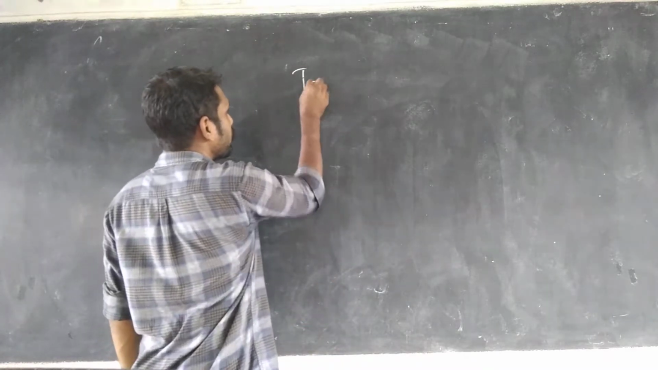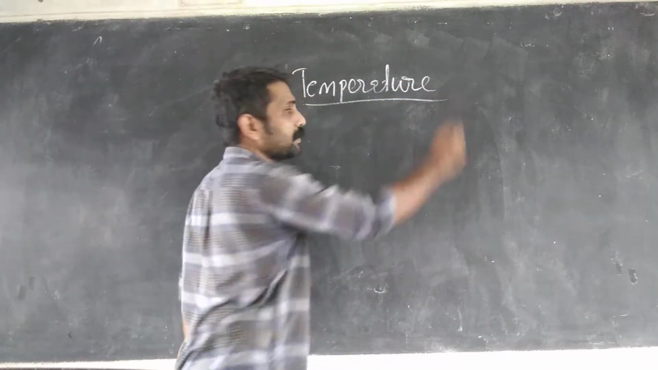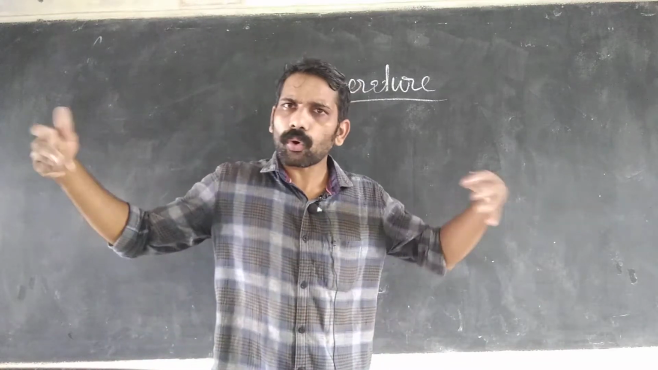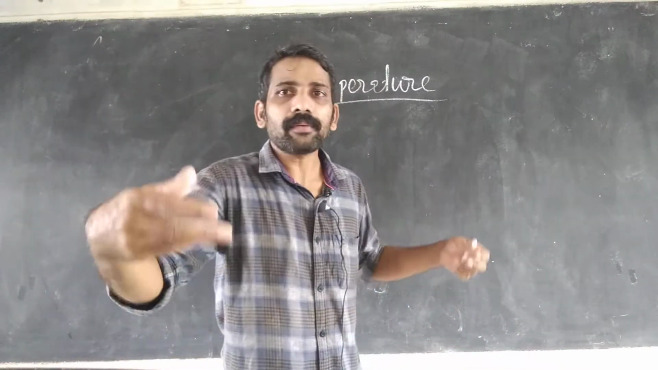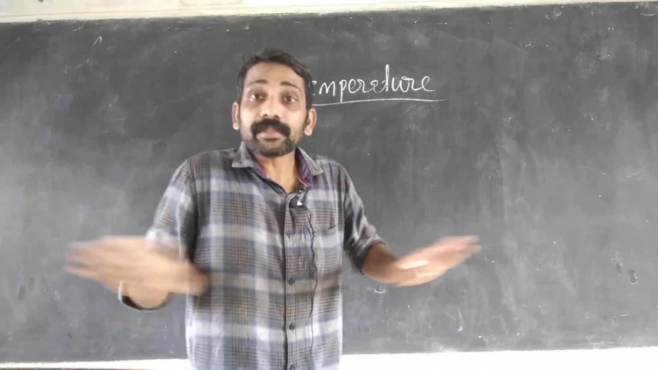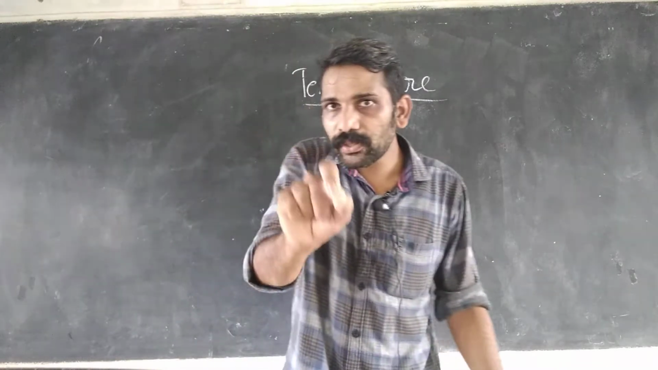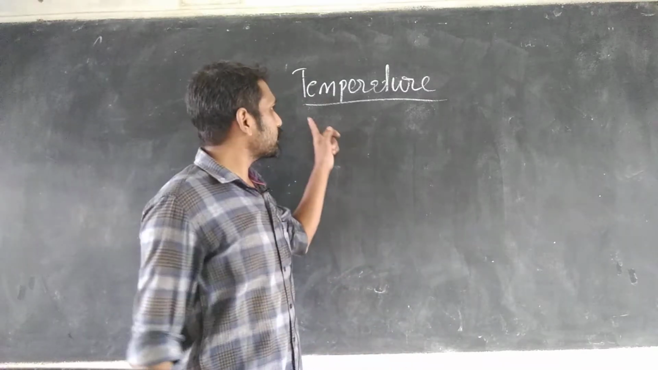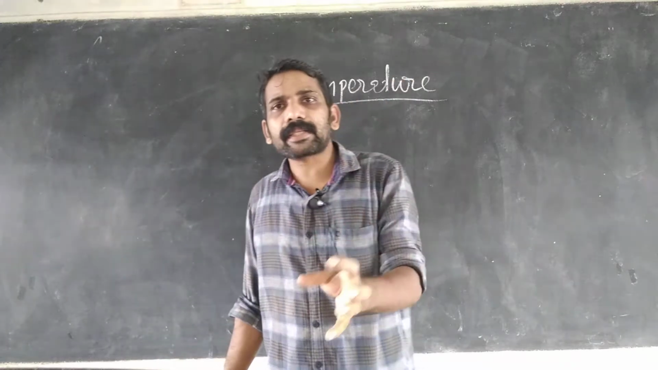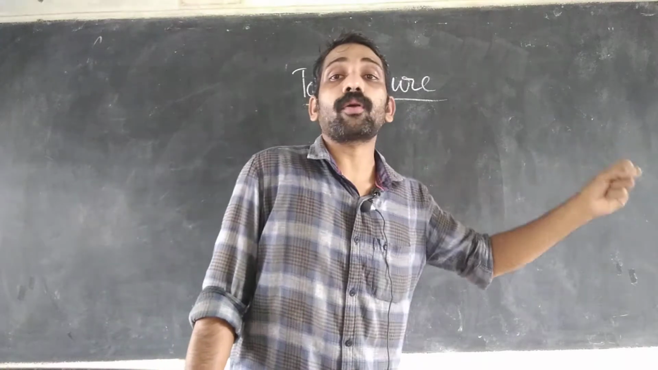Okay, temperature. So what is temperature? Temperature is the exact value of hotness of an object, whether it is cold or hot. When we are touching, some will feel hot, some will feel cold. That is not a problem. But the exact value of hotness of an object is called its temperature.